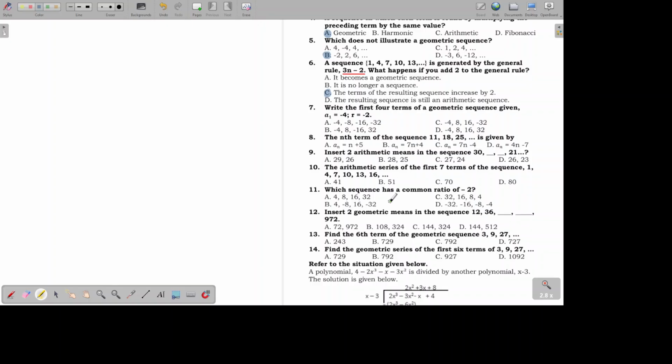Number 7. Write the first 4 terms of a geometric sequence given a sub 1 equals negative 4, r equals negative 2. Okay, so since given naman ang a sub 1 mo, negative 4, times negative 2 lang ng times negative 2. So times negative 2, magiging positive 8. And then times negative 2, magiging negative 16. And then times negative 2, magiging positive 32. So your sequence should look like negative 4, 8, negative 16, 32, which is letter B. Kaya letter B ang sagot natin.